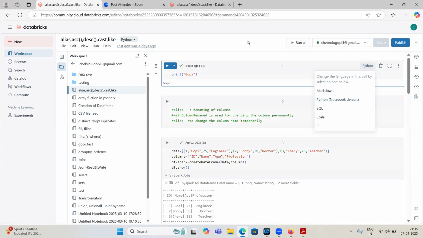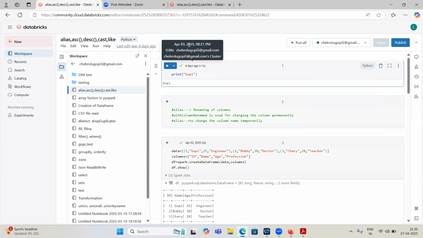So why is it called PySpark? Because Databricks is built on top of Apache Spark, and we are using Python, so that's why it is PySpark coding. That's it. Python plus Spark. We will discuss what is Spark, what is Apache Spark, what is PySpark, and what is Databricks, everything next Monday.